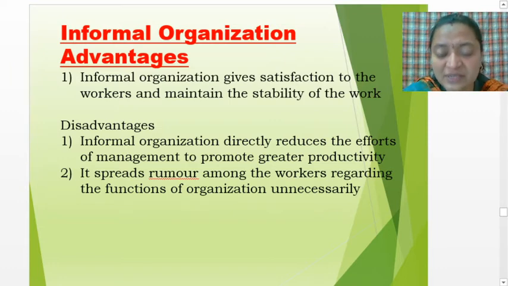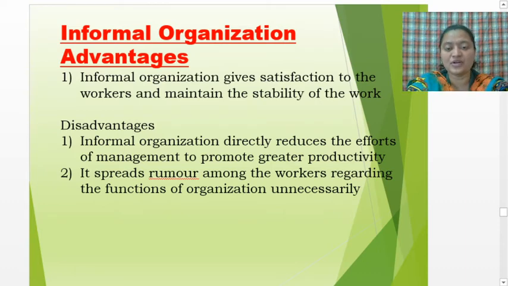In that, first, informal organization directly reduces the efforts of management to promote greater productivity. Whenever management frames certain rules and regulations, it doesn't happen like that in informal organization.